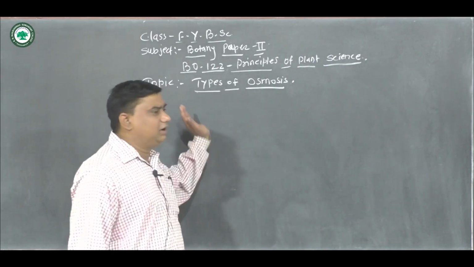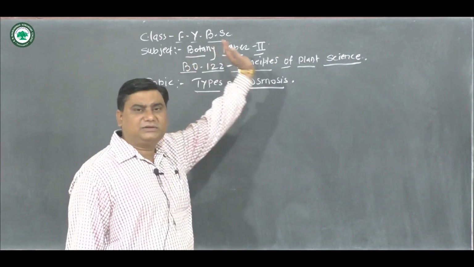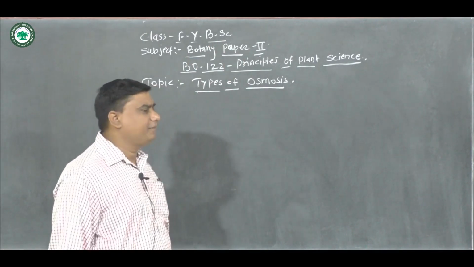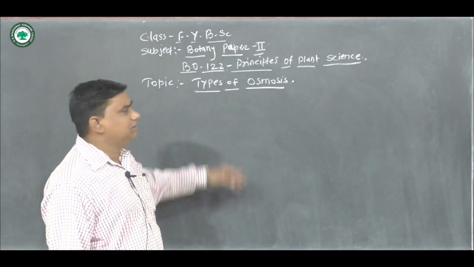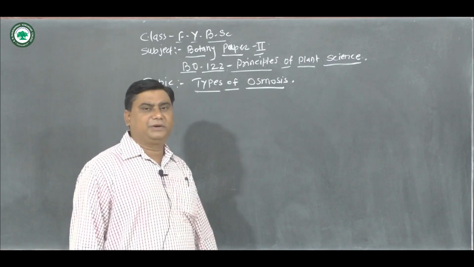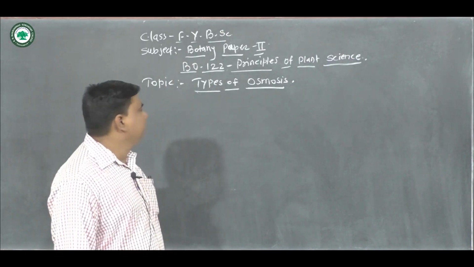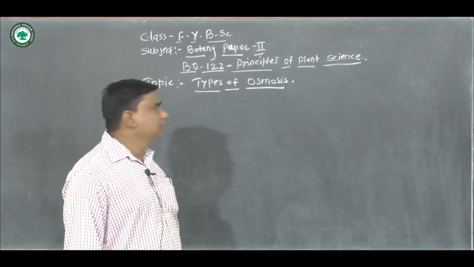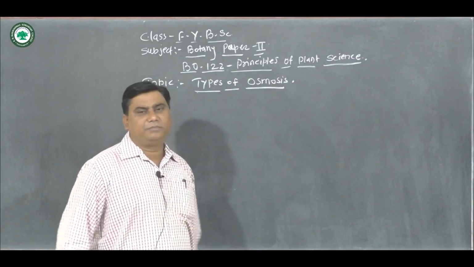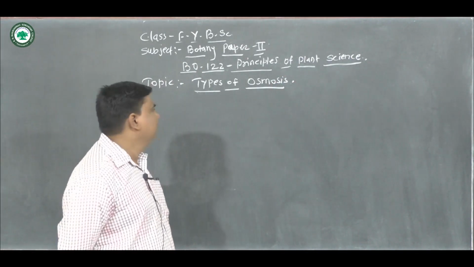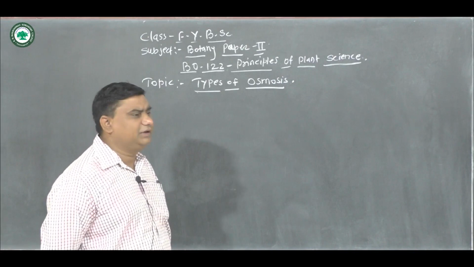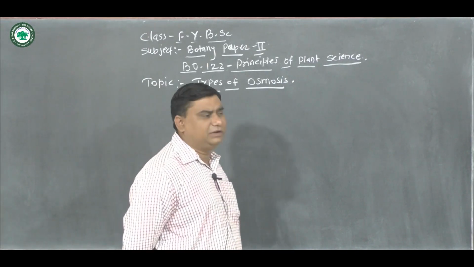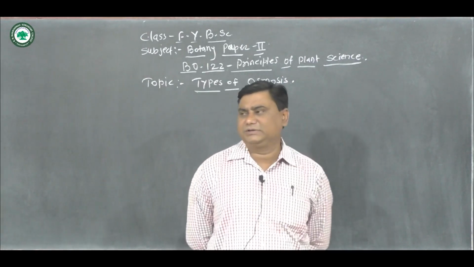Here the topic is from class FY BSc. There is the paper, botany paper second, BO 122, Principles of Plant Science. Here from this there is the topic that is the types of osmosis.